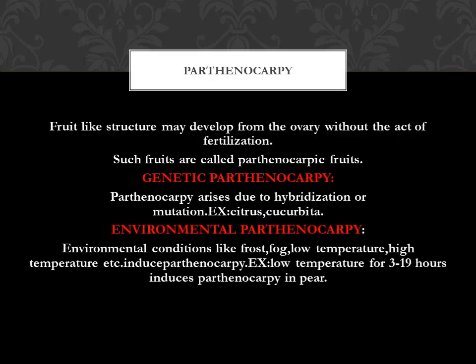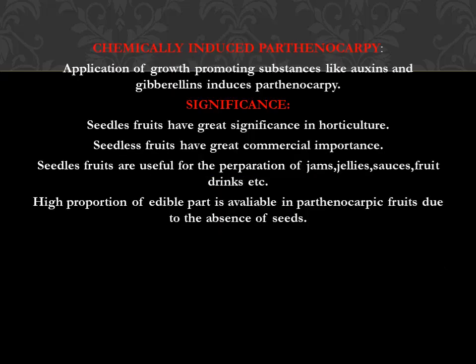A low temperature for 3 to 19 hours induces parthenocarpy in pear plant. That was researched and found out. Parthenocarpy is a natural process that happens in the plant by environmental factors.